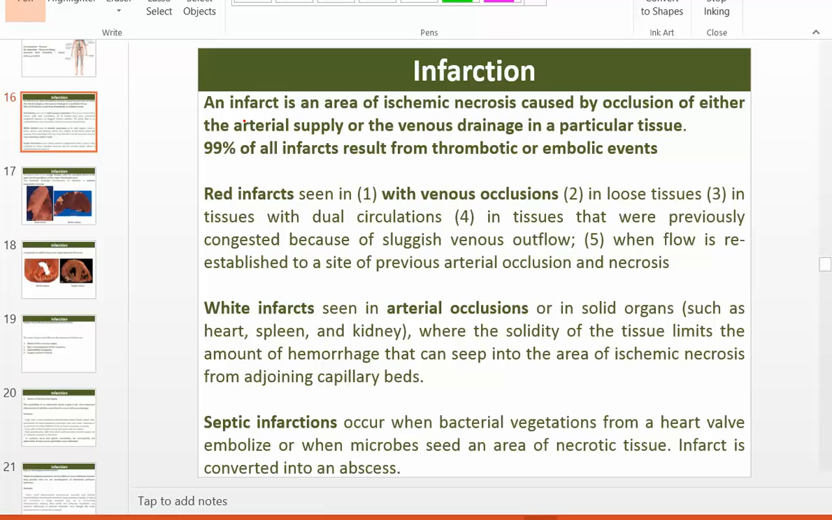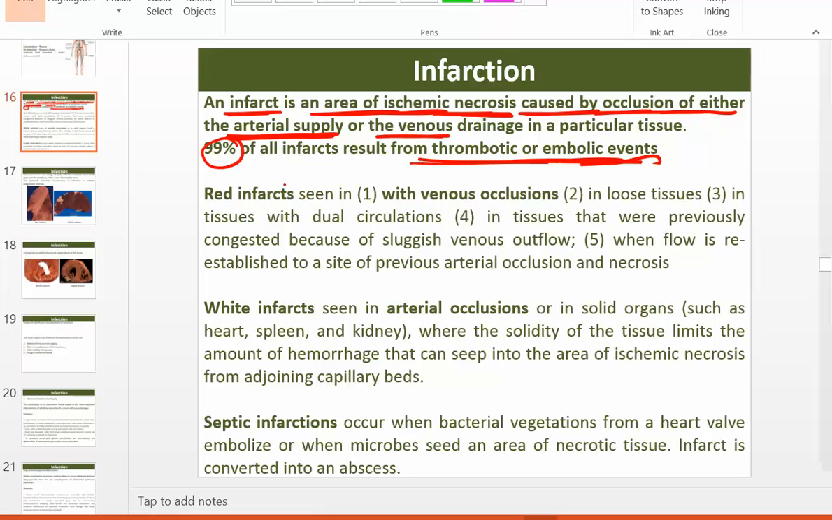Okay, so infarction is an area of ischemic necrosis caused by an occlusion of any blood supply, arterial or venous. You understand this? It is a necrosis caused due to the occlusion which creates ischemia that leads to the necrosis. So 99% of the infarctions are from thrombotic or embolic events. There are two types of infarct, red and white. Mainly the red infarct happens when there is venous occlusion,